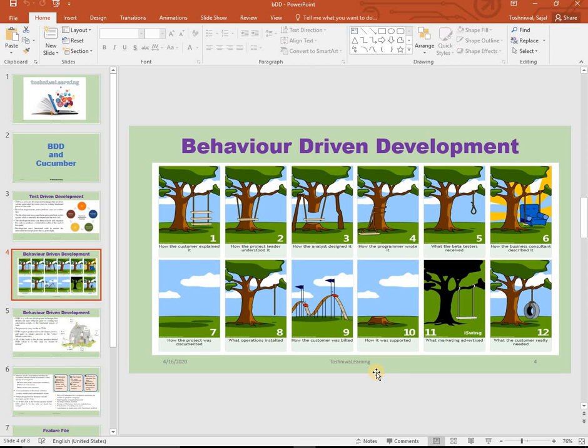Everyone can look into those user stories, and they are written in very simple English language, so that each and everyone understands it well.